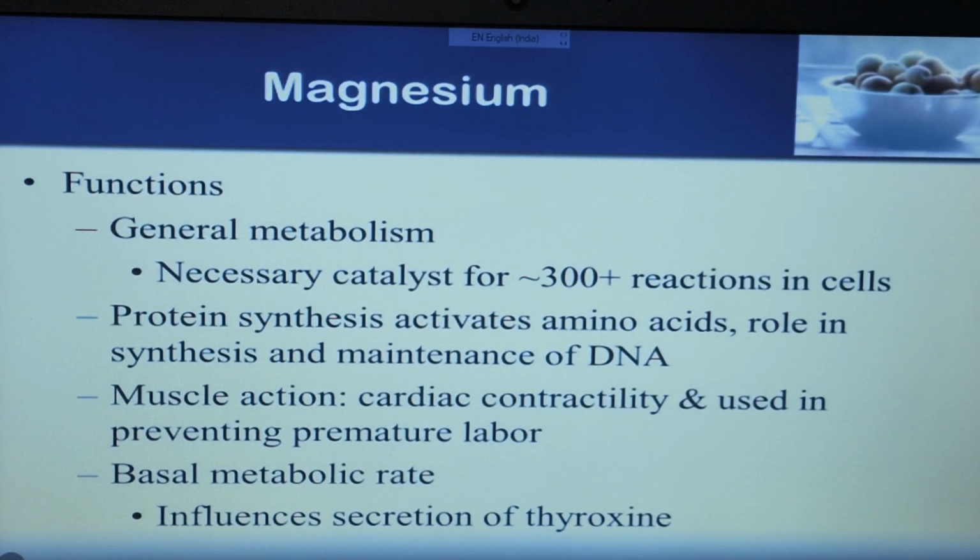Now magnesium ion. Its function is general metabolism, a necessary catalyst for 300 plus reactions in cells. So magnesium ion is a very important ion because it also acts as a cofactor, during protein synthesis or during the maintenance of DNA. So magnesium acts as a cofactor in several metabolic reactions.